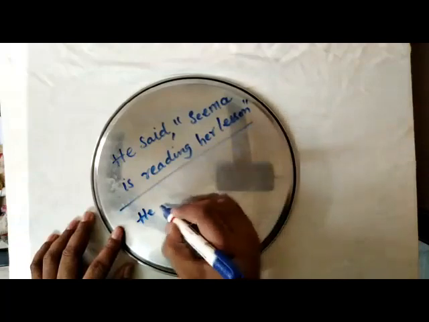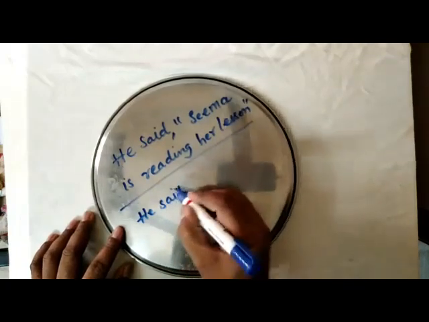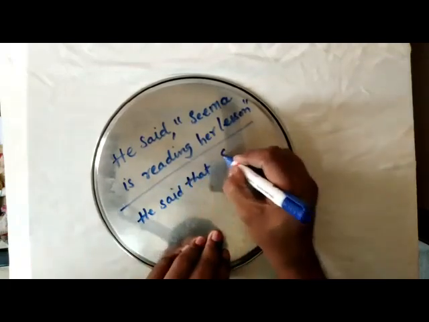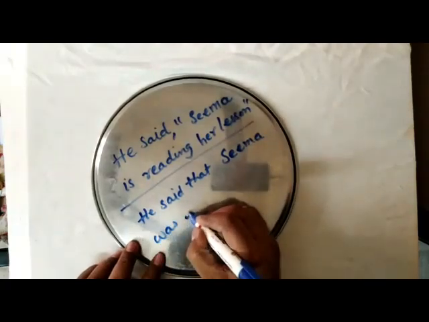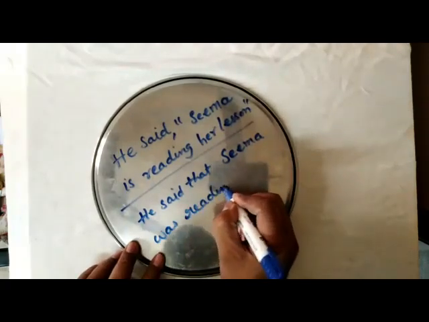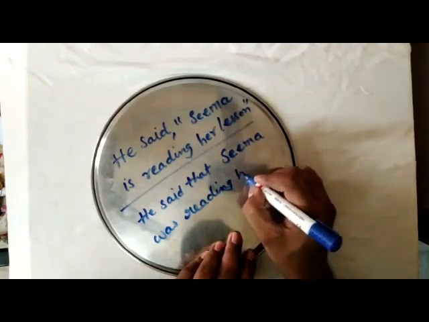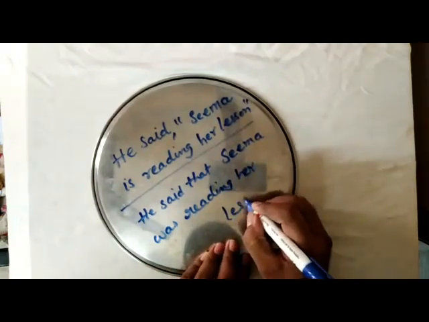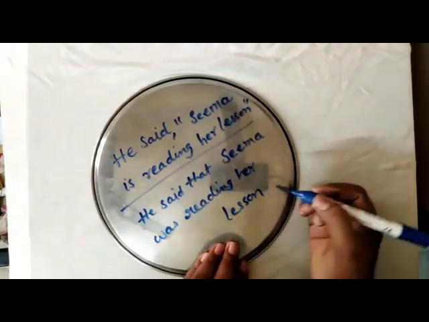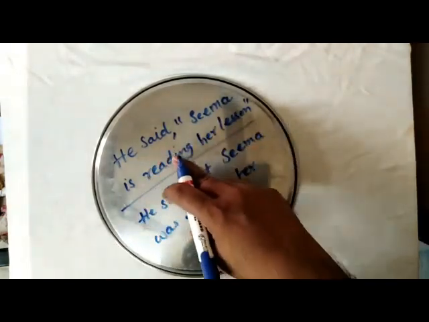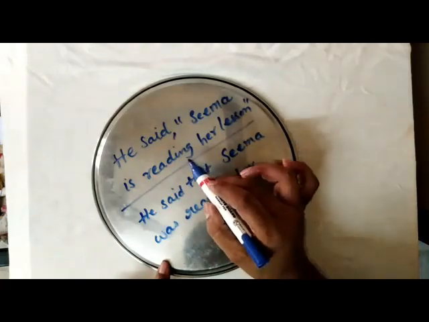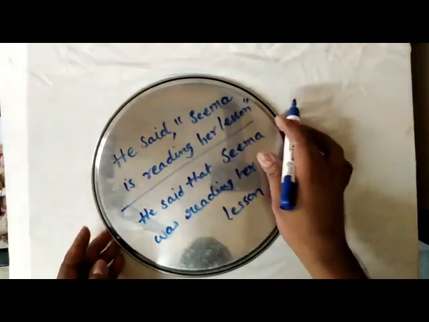When you change, he said that Seema was reading her lesson. So he said Seema is reading her lesson. This is present continuous tense, and he said that Seema was reading her lesson. So present continuous tense will become past continuous.